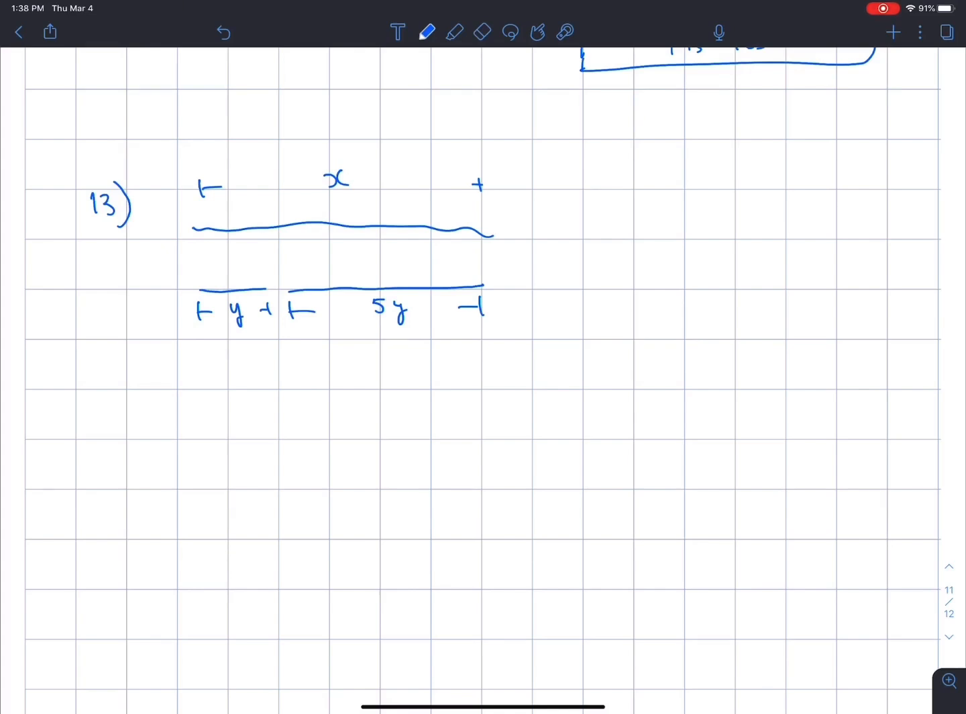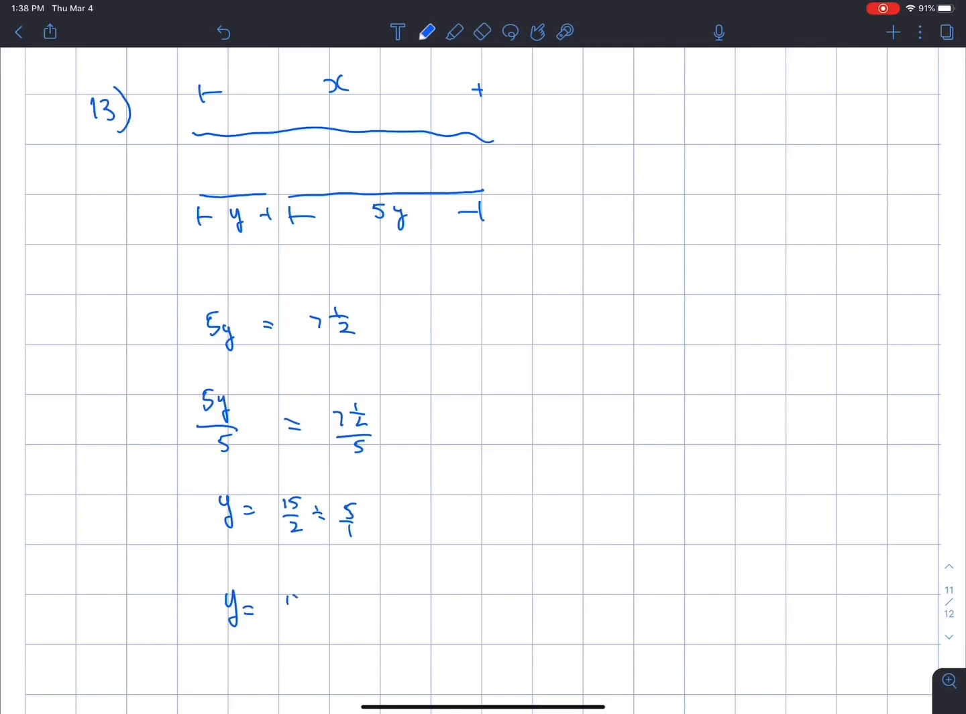Okay, so the longer piece, 5y, is 7.5 meters long. How long was the rope before cutting? So our goal is to find x. So 5y divided by 5 equals 7.5 divided by 5. y equals 7.5, which is the same as 15/2, divided by 5/1. So y equals 15/2 times 1/5. Divided by 5 to get 1, divided by 5 to get 3. So y equals 3/2.